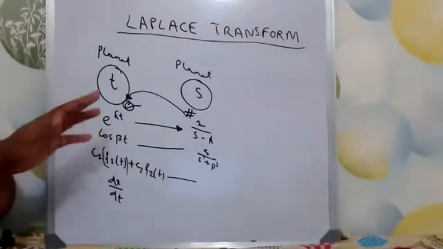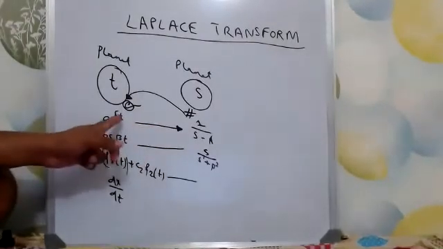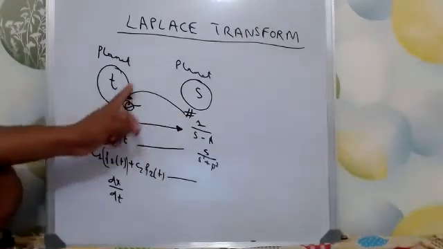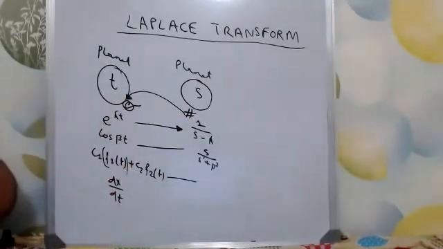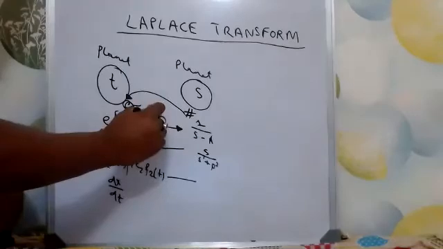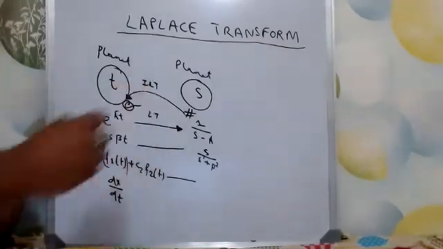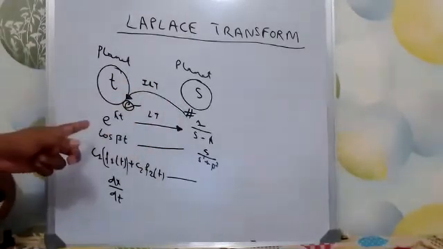So this is the main concept behind Laplace transform. These transformations, from T planet to S planet and back from S planet to T planet, are called the Laplace transforms. So this is Laplace transform and this is inverse Laplace transform.